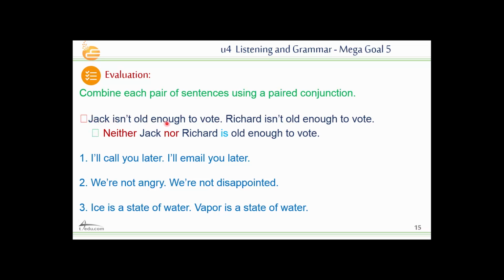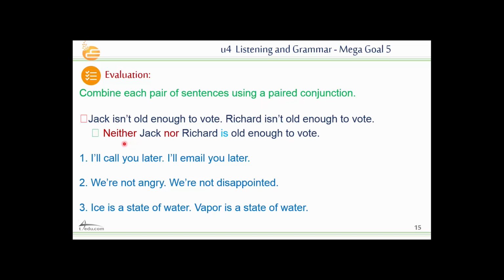Jack isn't old enough to vote. Richard isn't old enough to vote. So here we have two sentences. They have the same meaning, but the difference is in the names, here Jack and here Richard. Alright, here I need to use the paired conjunction because the sentences are not attractive. I need to connect them, to link them using the paired conjunction.